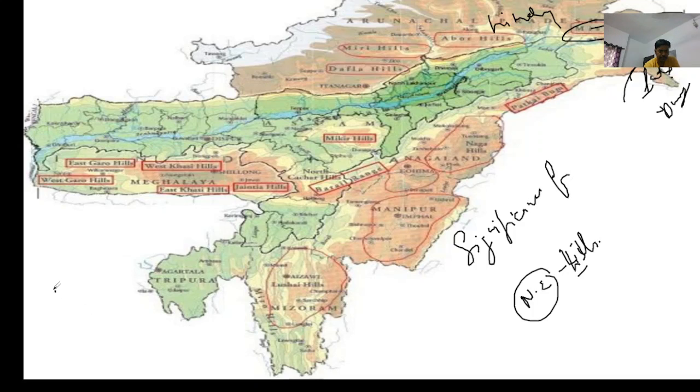Few minerals like gold, copper, silver, and lead are found, isn't it?